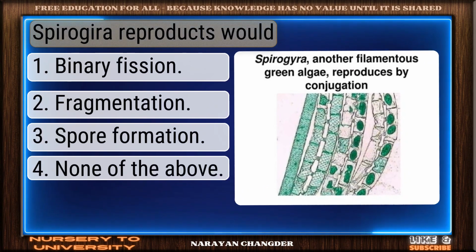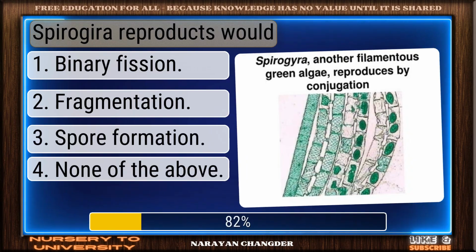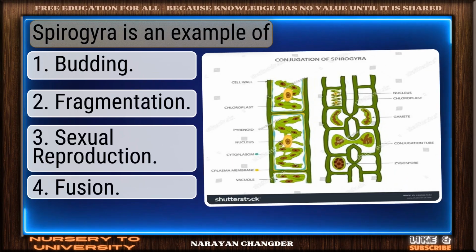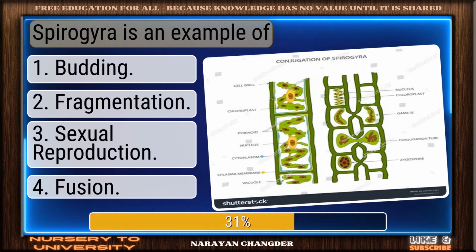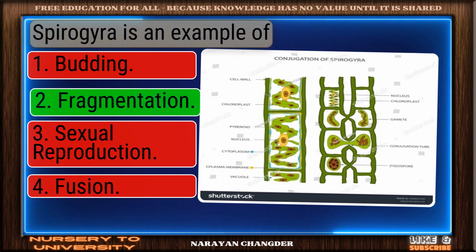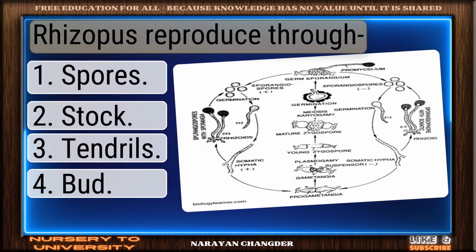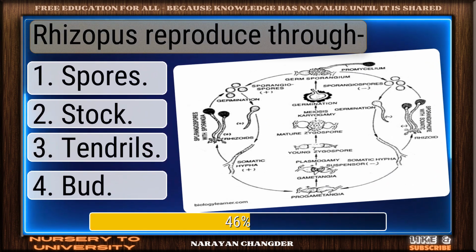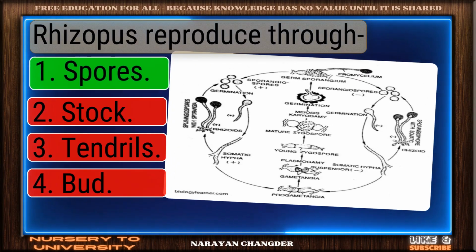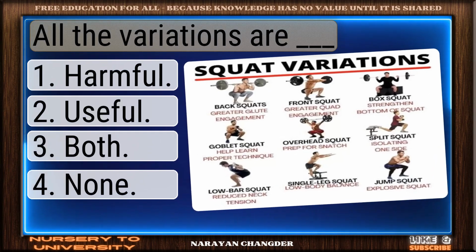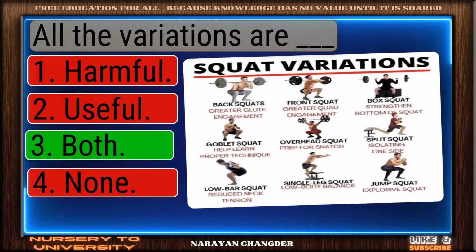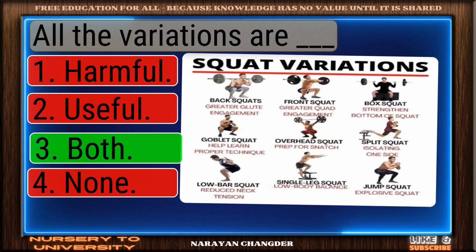Spirogyra reproduces by. Great thinking. Fragmentation is the right choice. Spirogyra is an example of. Well done. Fragmentation is the right choice. Rhizopus reproduces through. Smart move. Spores is an accurate answer. All the variations are seen in dash. Solid response. Both is a valid choice.